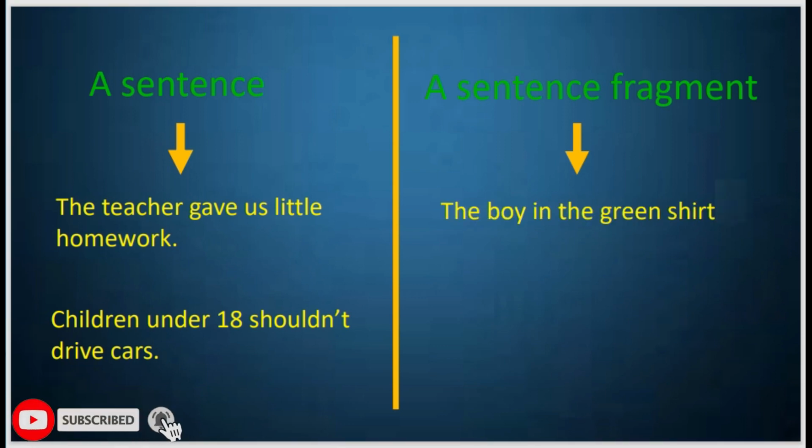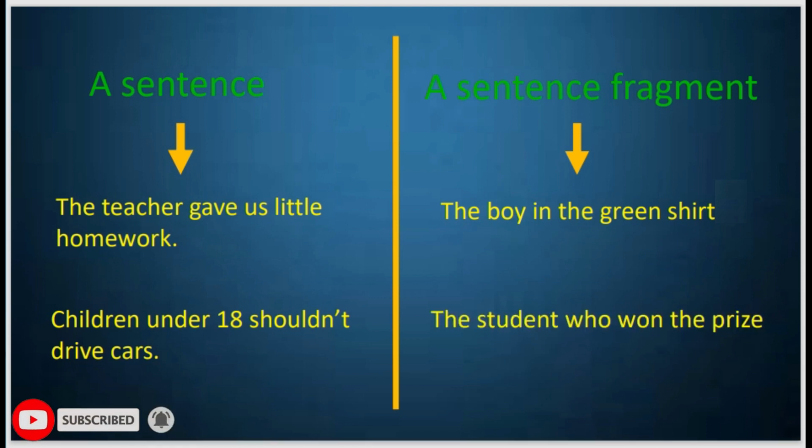Now let's look. The boy in the green shirt. Yes, you feel that the sentence needs to be completed. There is something missing. Here, we have only the subject. We don't have a predicate. The boy in the green shirt. What happened? The boy in the green shirt won a prize. The boy in the green shirt is my friend. Now it's a complete sentence.